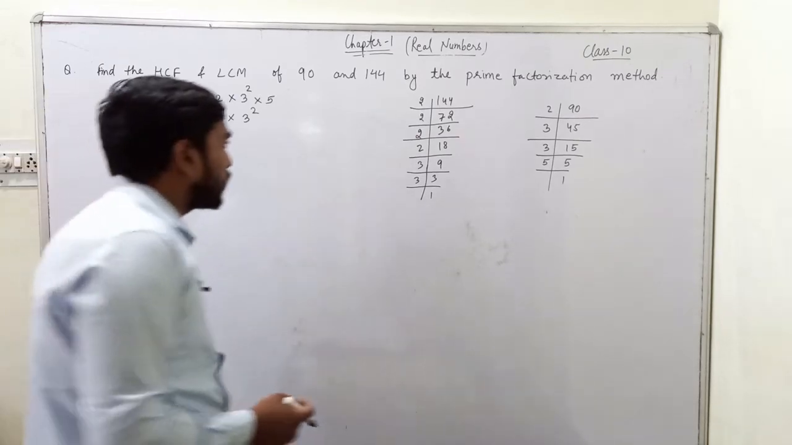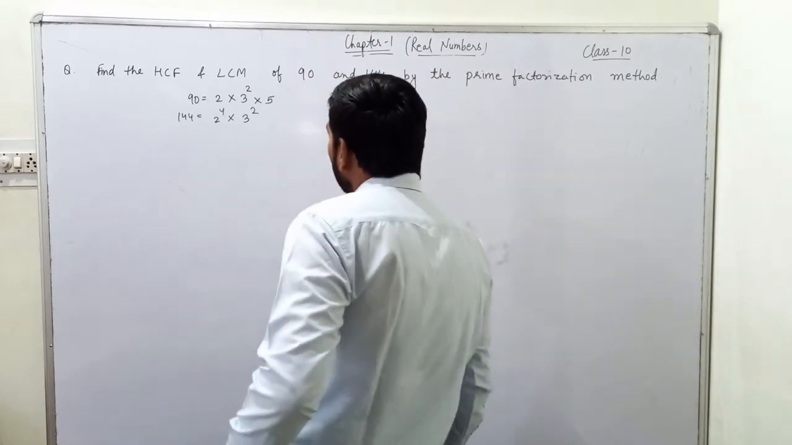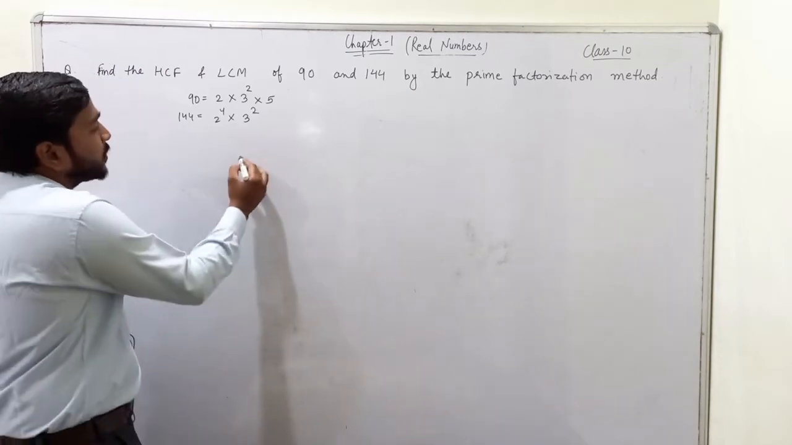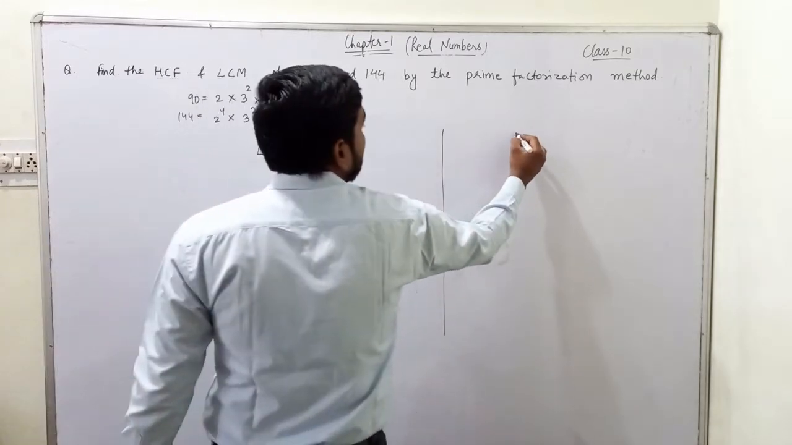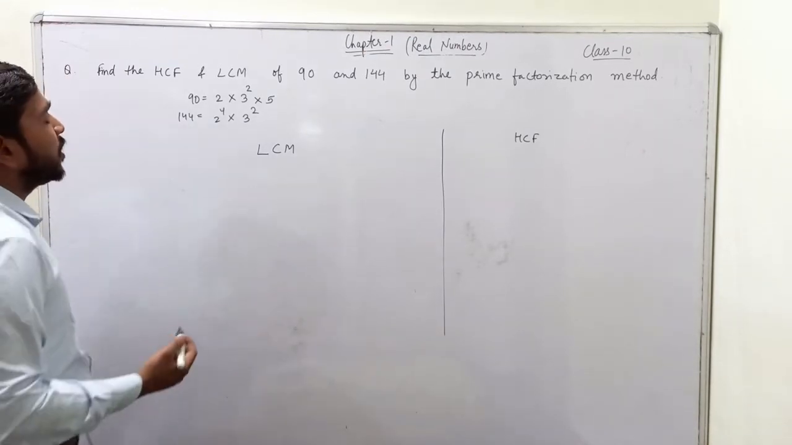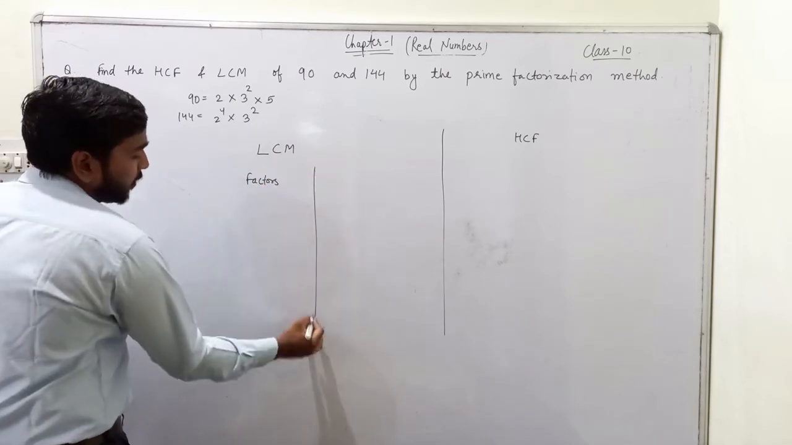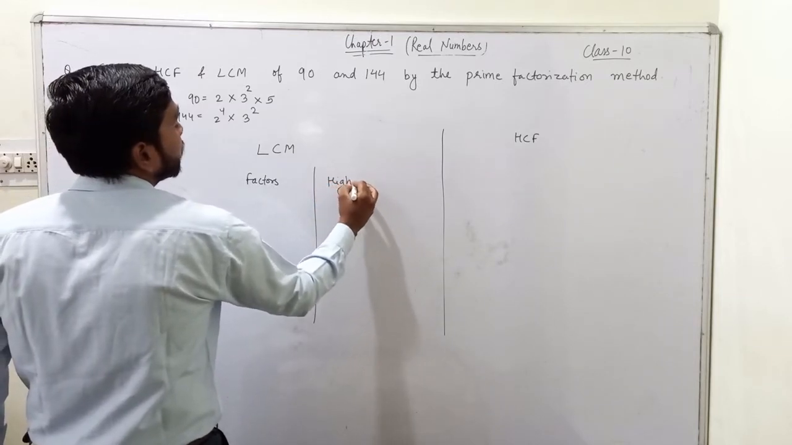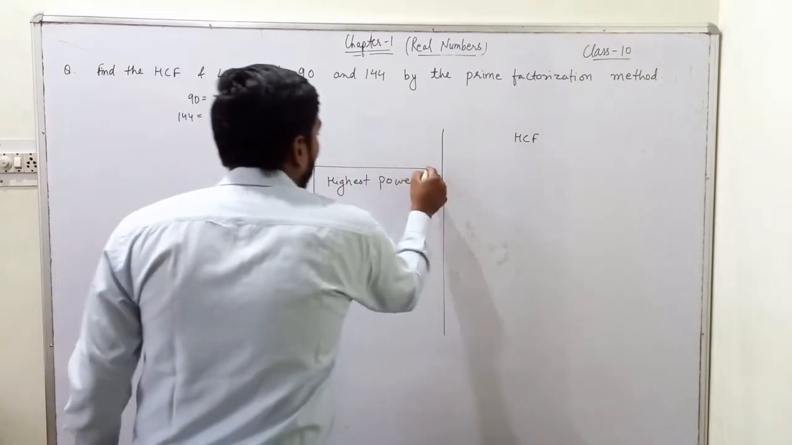Now what you need to do, you need to draw two tables, one for the LCM and one for the HCF. For the LCM, what you will write? You will write here factors, and in the next column you will write highest power. And you will draw a table like this.